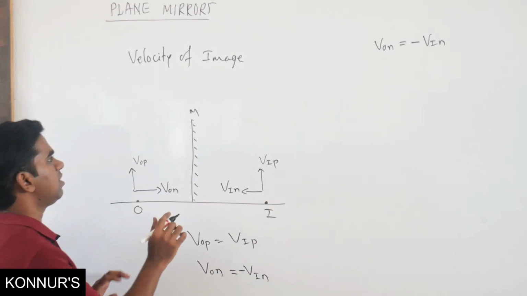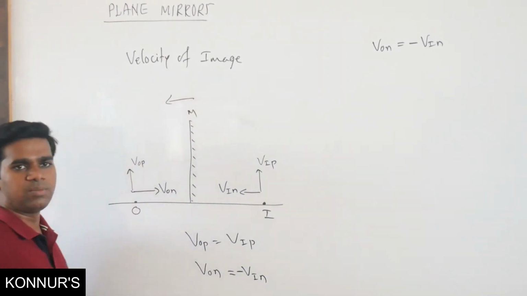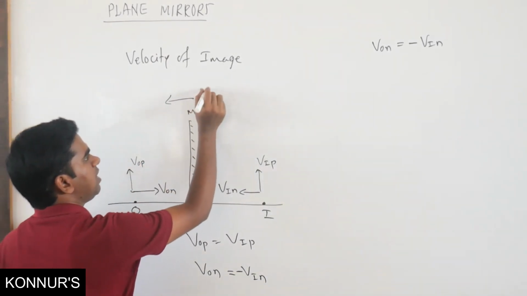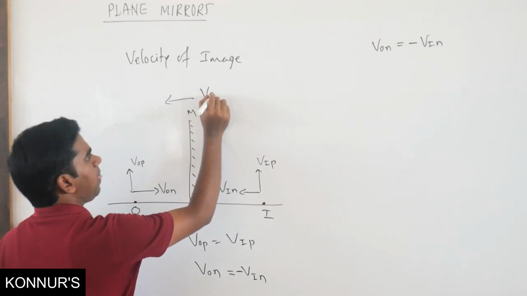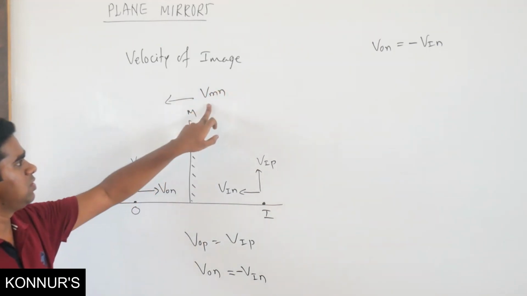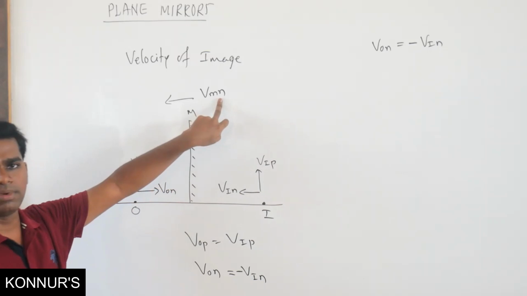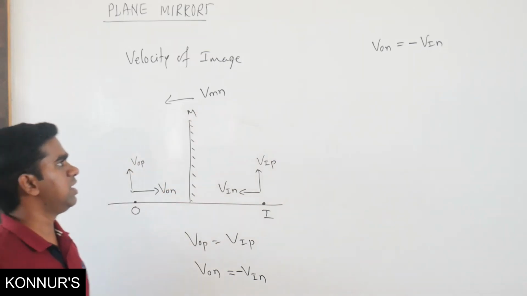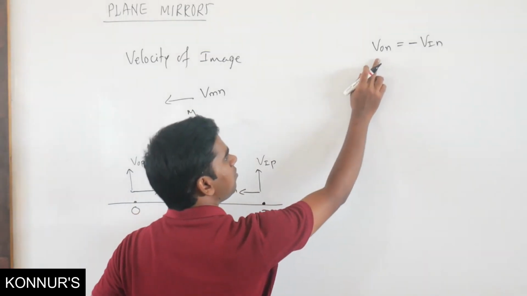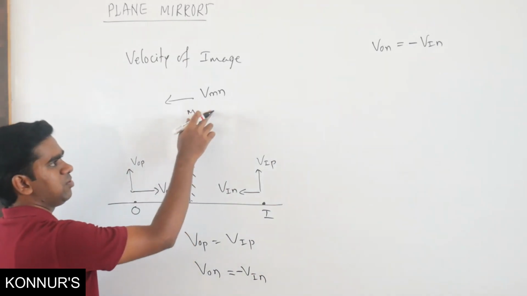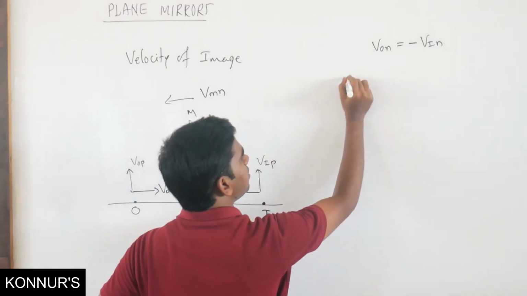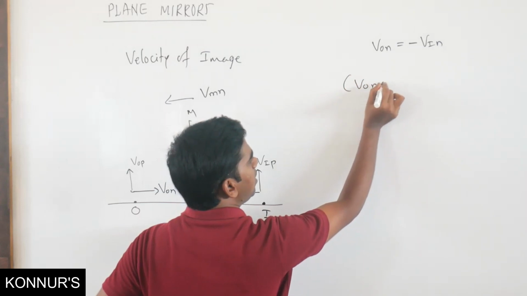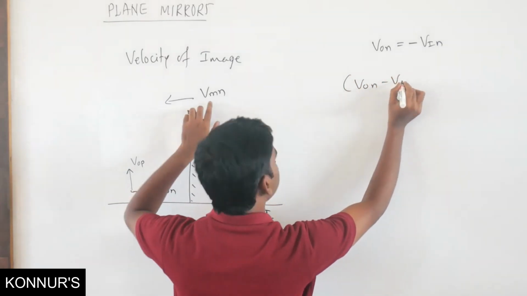Okay, suppose the mirror also starts moving normally. I will take this as Vmn, meaning velocity of mirror normally. If this is so, then we have to take the relative velocity of the object with respect to the mirror. What is the relative velocity of the object with respect to the mirror? Von minus velocity of mirror.